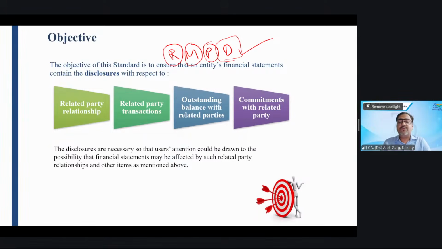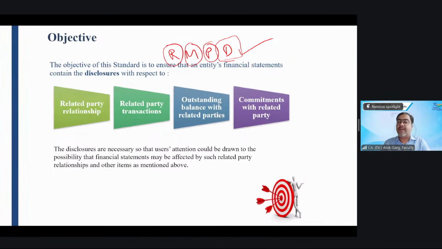Friends, being a CA final student, you are all aware about related party disclosures. I'm not talking about Ind AS 24 to be precise, but you know the meaning of related party disclosure. You have heard the name and you have seen related party disclosures in the financial statements, because you are either going to complete your articleship or you are in the last year of your articleship.